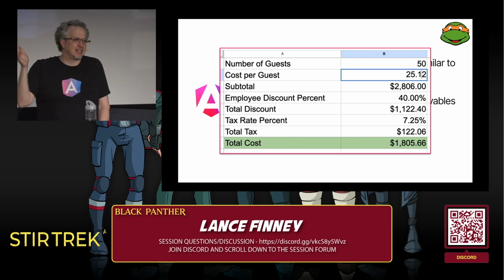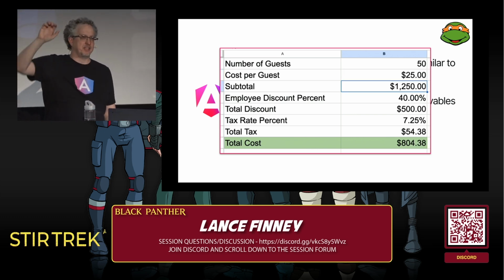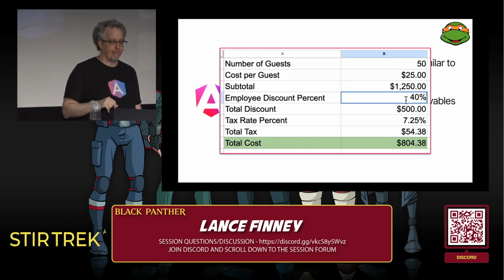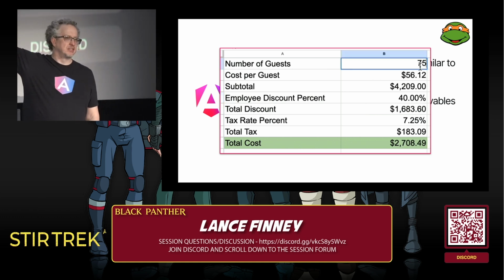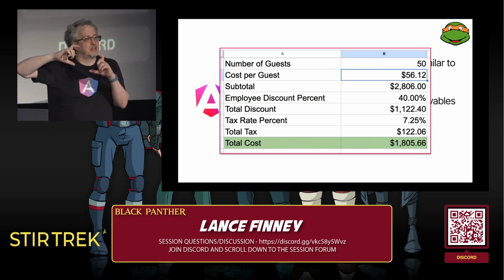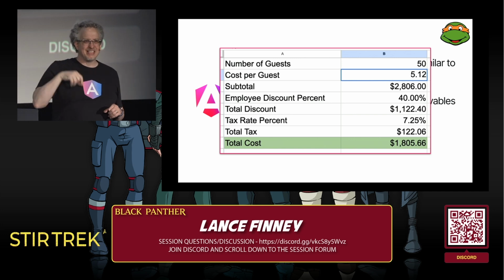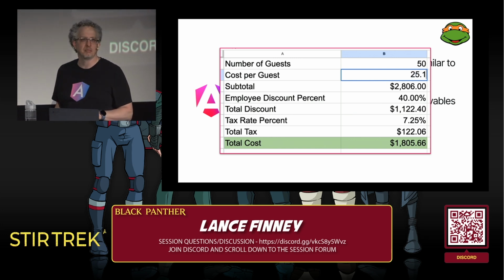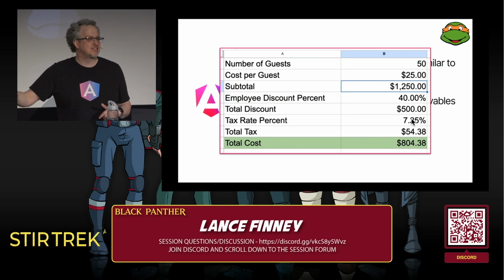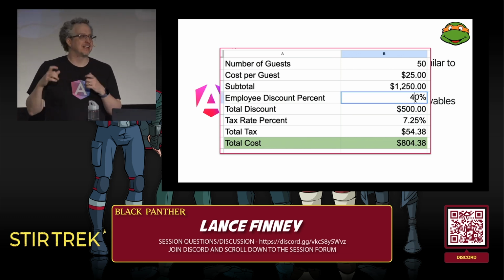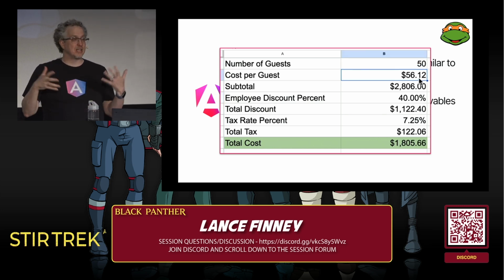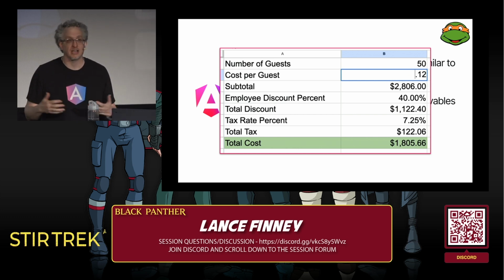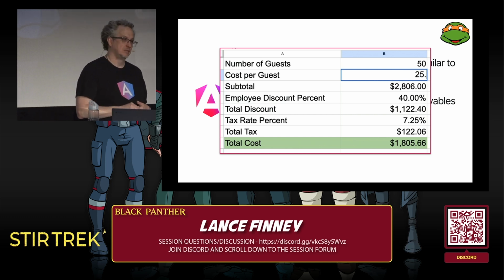I'm sure we've all done something like this, where we have a bunch of input values at the top and then a calculation at the bottom. You can think of this as a good metaphor for signals. The number of guests is a box that contains, in this case, either 50 or 75. And at any point, if I change that value, immediately the total cost at the bottom is reevaluated, because that's another computed signal that has a value in a box that is calculated based on other things. These are just boxes with values that can calculate themselves based on these other boxes with values and notify each other when they're changed. That's essentially what signals are.